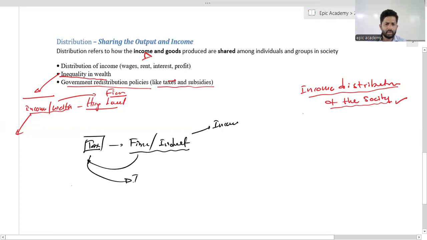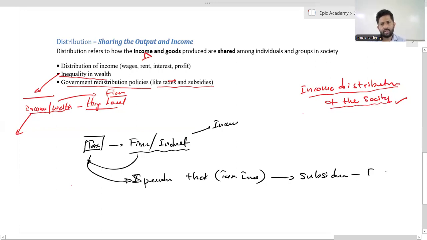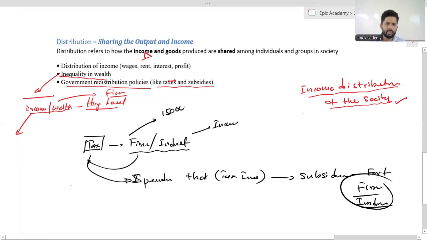So then the government spends that money, those taxes as income, as subsidies for the firms and individuals. For example, the government imposes taxes: a person who earns more than 150,000 rupees in a month has to pay.